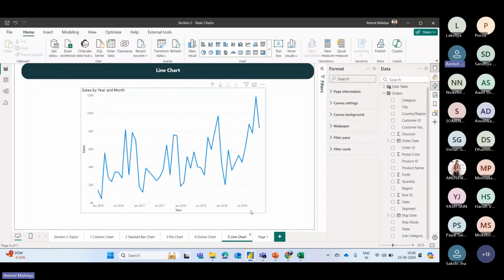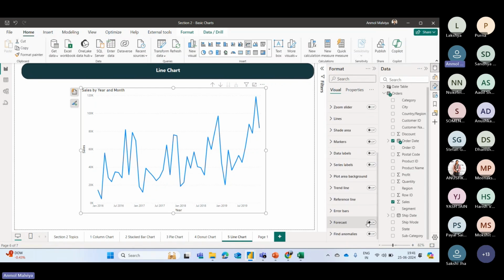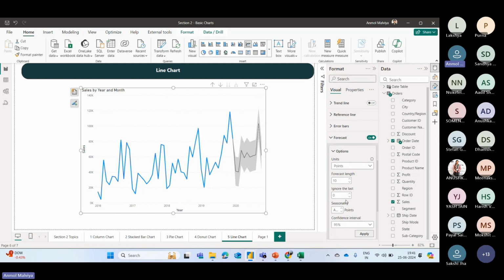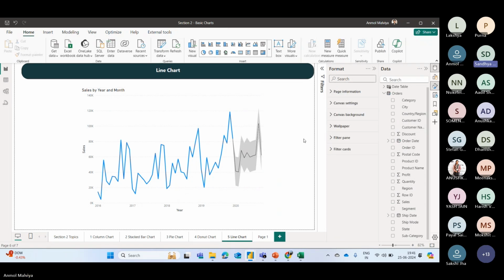And we also get the option to forecast our data. So you can add the line for that. You just have to enable this forecast option. And from here, you can select for how much period of time you want to forecast this, for 3 months, for 6 months, for a year. So these are some basic visuals which we use.